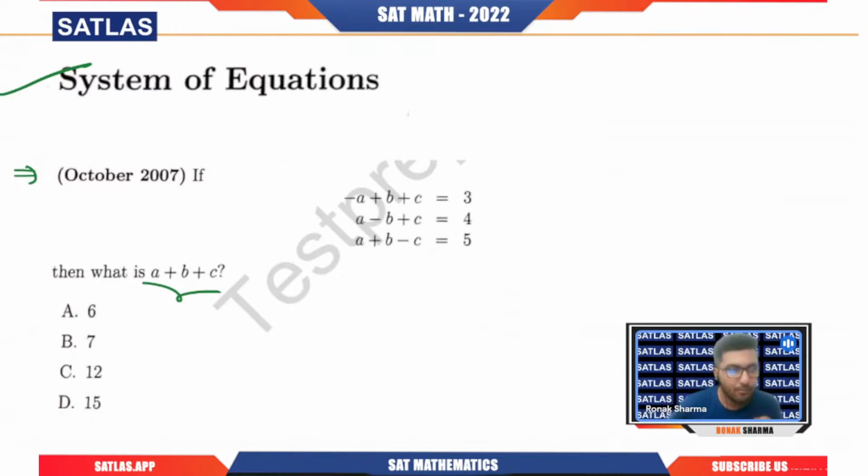So here you can see the first equation: minus a plus b plus c equals 3. The second equation is a minus b plus c equals 4. Then we have a plus b minus c equals 5.